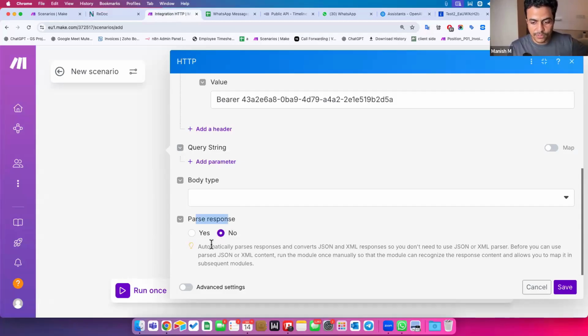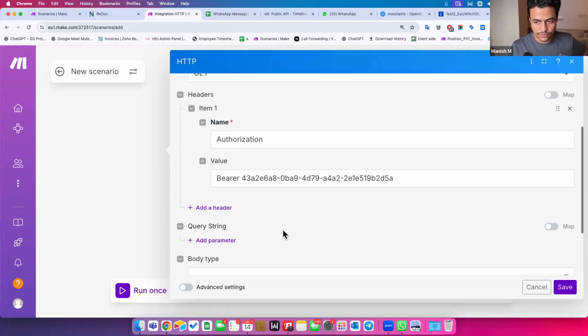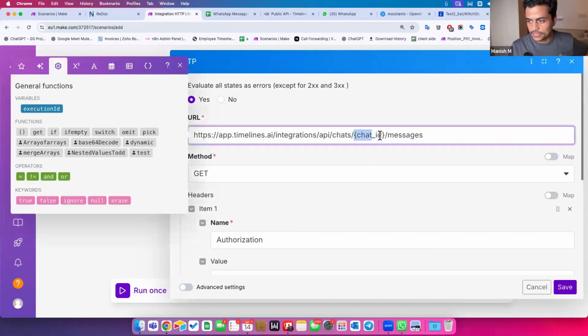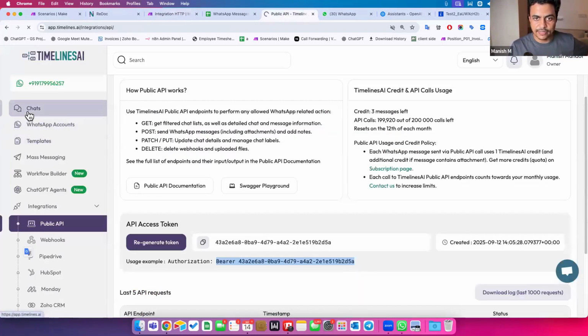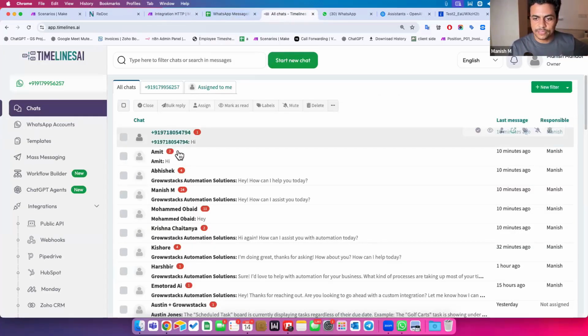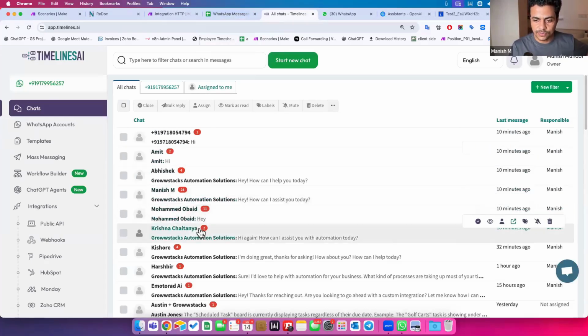Why? Because by default, all the data comes in a JSON structure, and if you don't parse it, it will not be readable. Let me keep it off and let me try to showcase it to you. And we'll have to get this chat ID. For now, what I can do is go to chats and manually extract a chat ID from the system where I was chatting earlier.